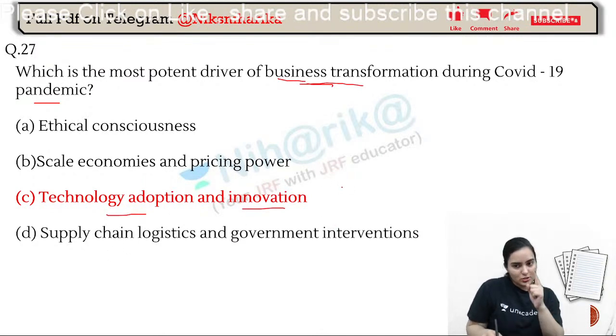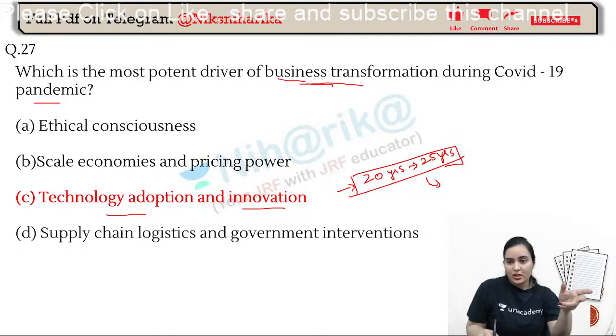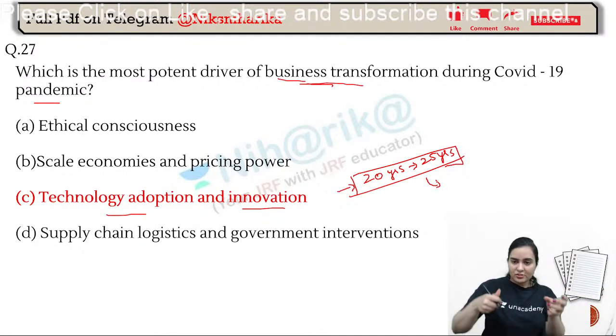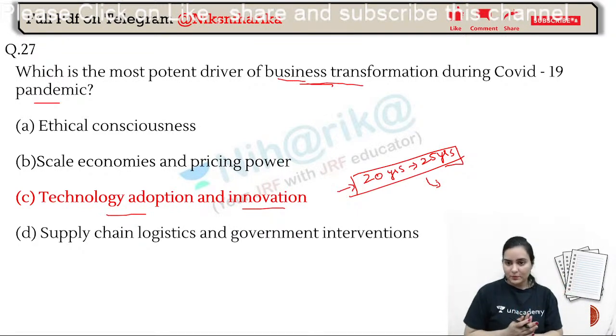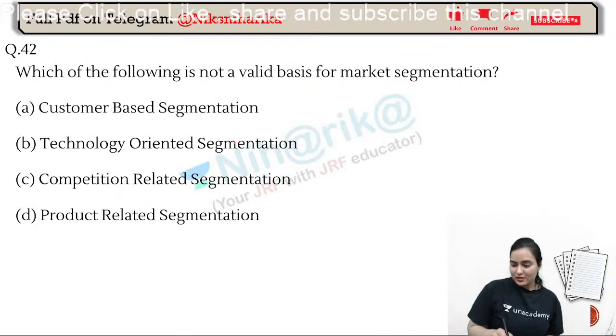Let's talk about teachers, and you will also be teachers, assistant professors. All the teachers who were teaching for 20 years, 25 years in offline mode, even they have to come online, in the technology change. They have to write some pages, click photos, scan images, upload on WhatsApp, so that the students can see. So technology update, adoption and innovation took place everywhere. Yes, everywhere, digital payment you can see.